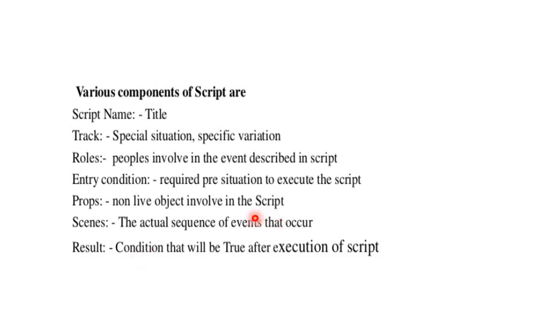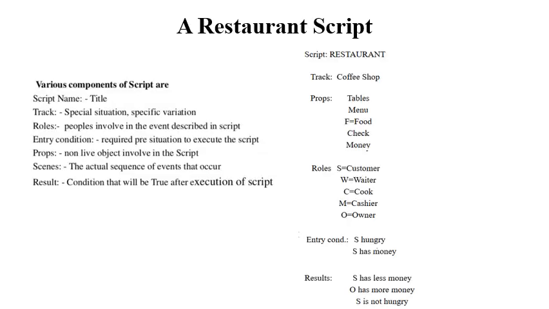We can explain script using an example. We can consider a restaurant script. A script is nothing but a story represented as various scenes. These are the components in a script. Script name: here the script name can be restaurant. Track: we are discussing a particular situation, a coffee shop.